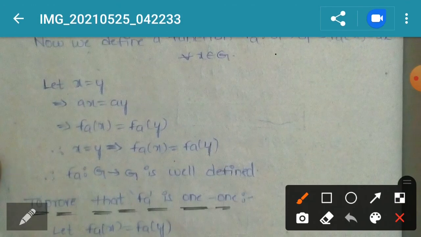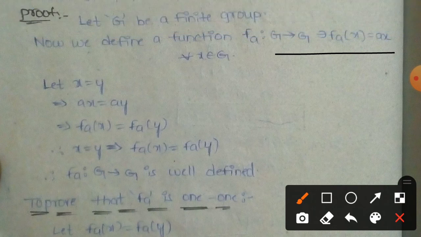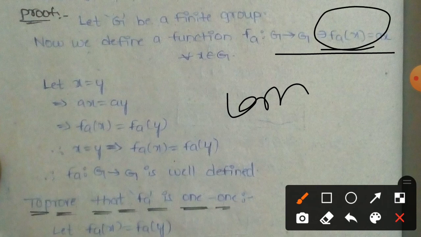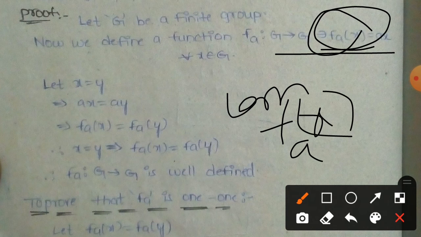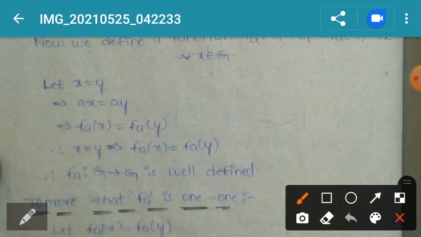After this consideration of the mapping, compulsorily we check whether it is well defined or not. We check whether the function is well defined or not. If well defined, we go for the process. How to find out if it is well defined? Here the function is f_a of x. For well defined, we take x equals y, and then we get f_a of x equals f_a of y. We solve that process to show the function is well defined.